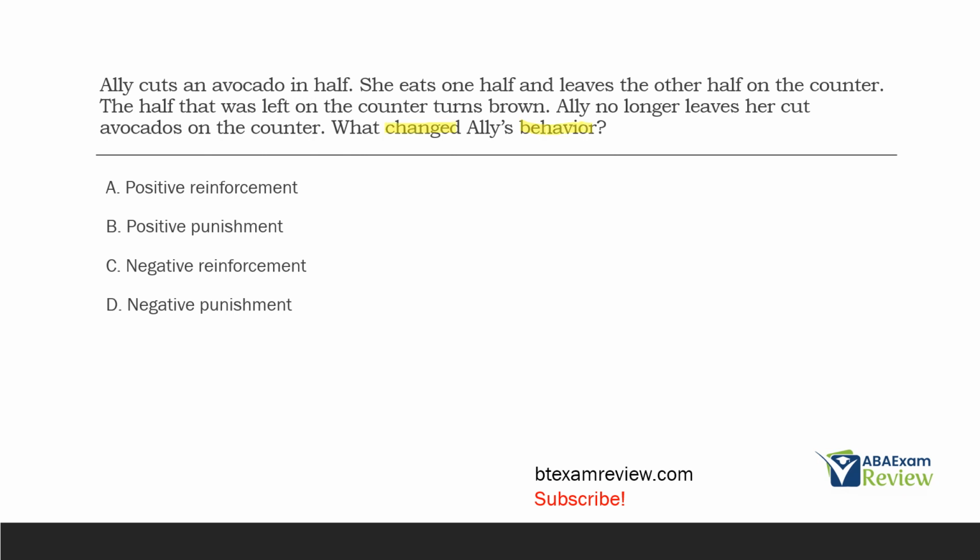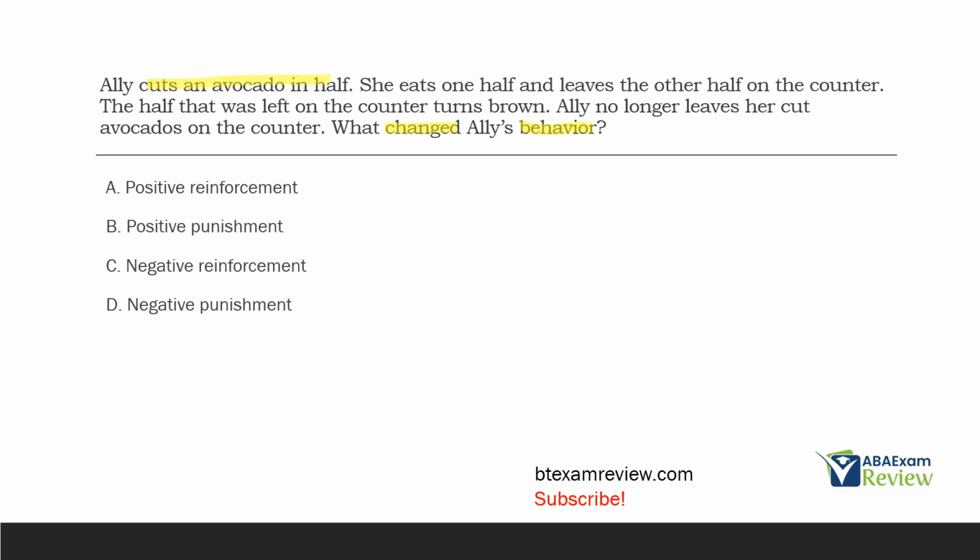And when we're dealing with behavior change, what are we typically talking about? Typically talking about consequences, because consequences affect future behavior. Behavior is chosen based on consequences. Behavior shaped based on consequences, so on and so forth. So if something is changing Allie's behavior, there's likely a consequence at play. So let's examine what's going on here.